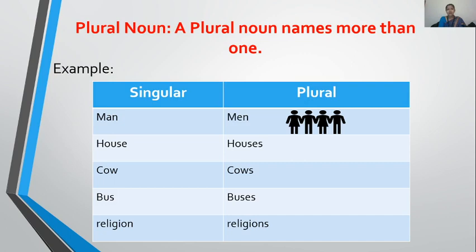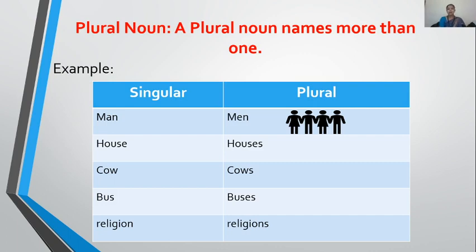Men. Man, men. And wherever we add this "man" to any word, like milkman, washerman, watchman, while making their plural, man becomes men only. Like when I say one washerman, in plural it will be washermen. Fisherman, one; fishermen, many. Milkman, one; milkmen, many.